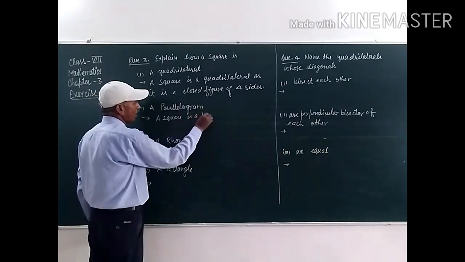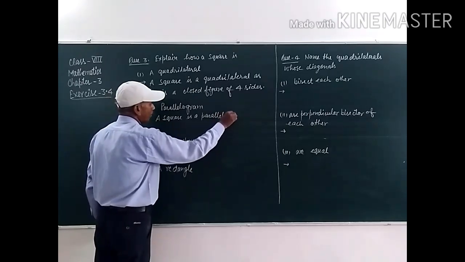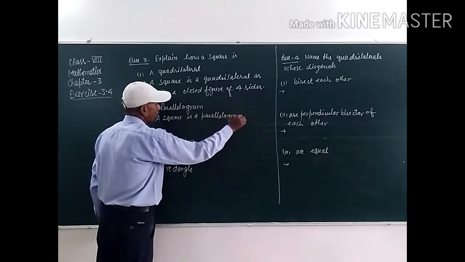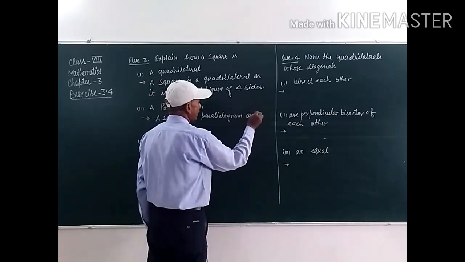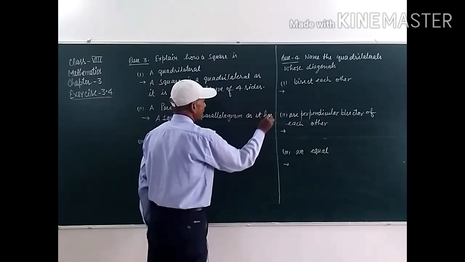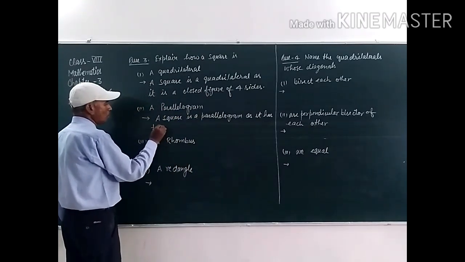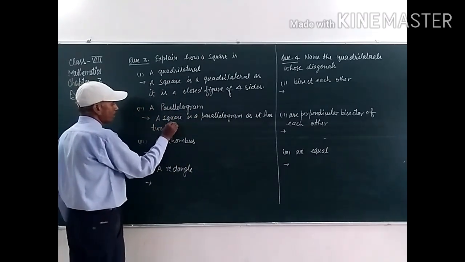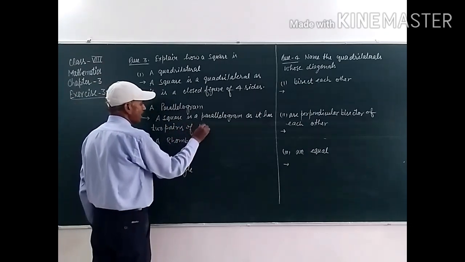A square is a parallelogram as it has two pairs of parallel sides.